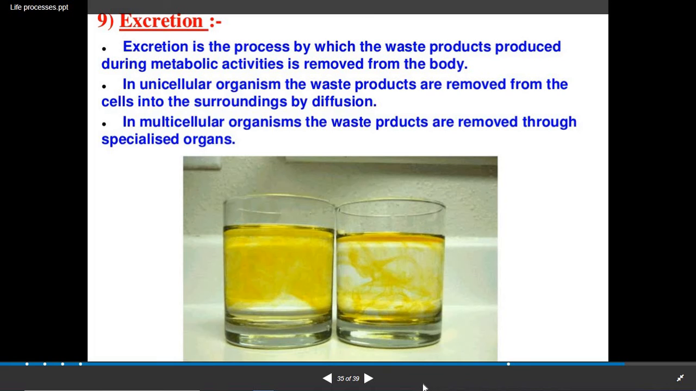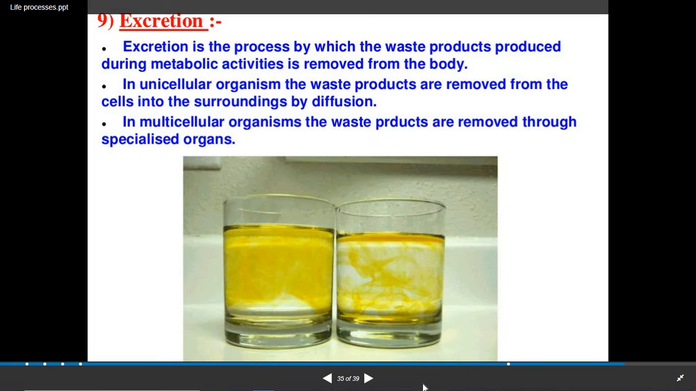Now what is excretion in simple terms? It is defined as the process by which waste products produced during metabolic activities are removed from the body. Whatever waste products are formed in the body have to be discarded from time to time, and that is known as excretion.